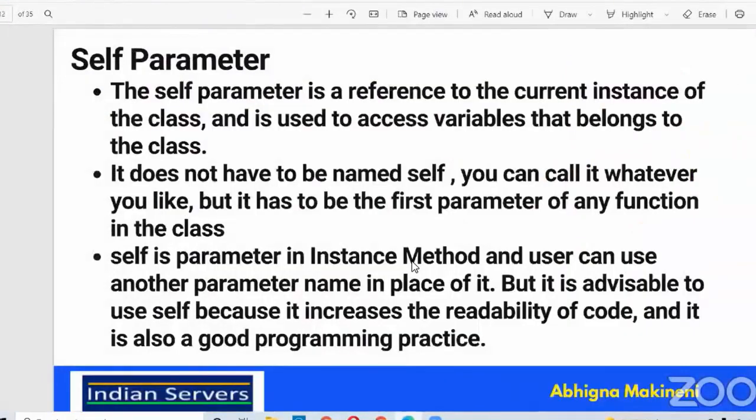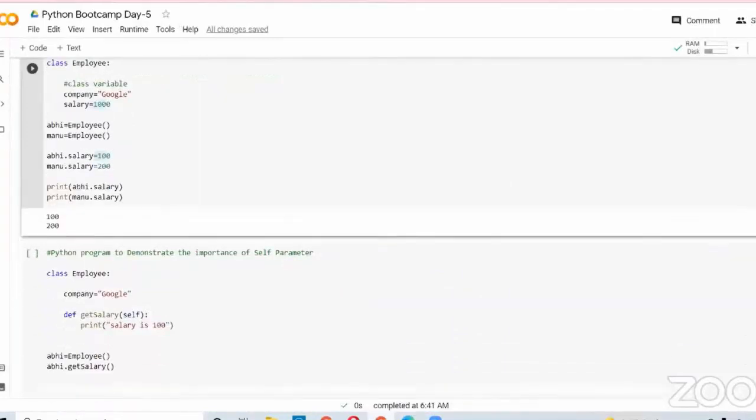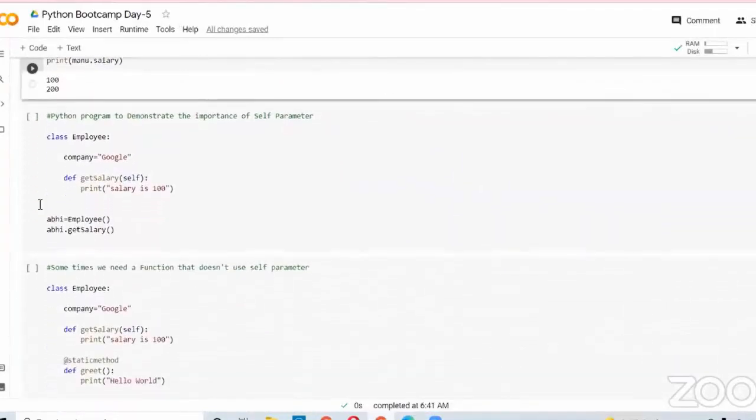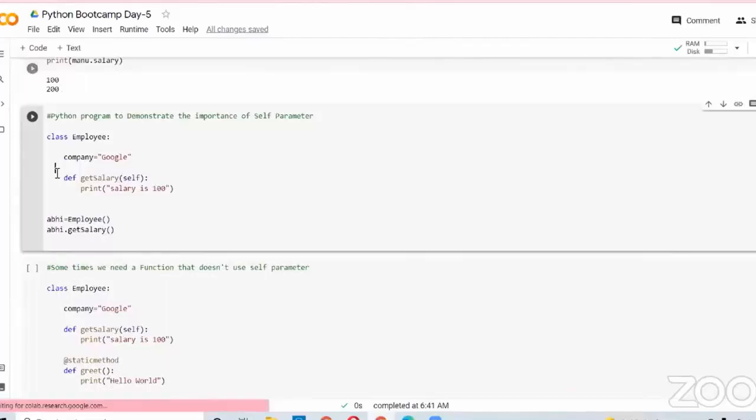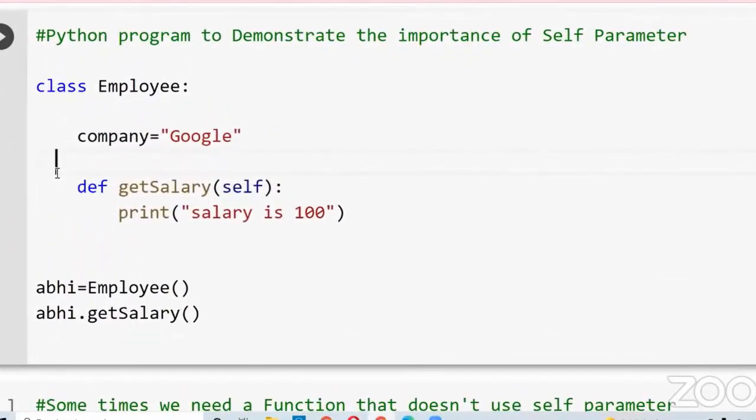Now let us discuss the self parameter. Self refers to the instance of the class. Let me explain with an example, then you can easily understand the concept. Let me zoom it. What is the importance of the self parameter?